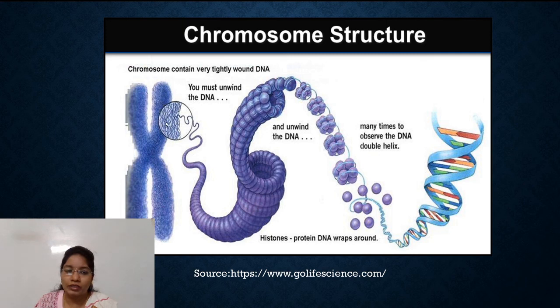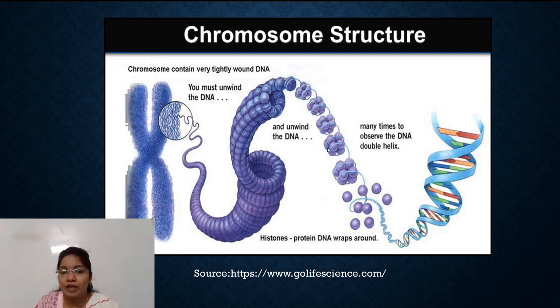Now for the complete visualization of this DNA or the chromosome, we must unwind this DNA. So here is the unwinding process. If we enlarge that, there is again unwinding of DNA, and now we can observe a nucleosome, that is the packaging of DNA.